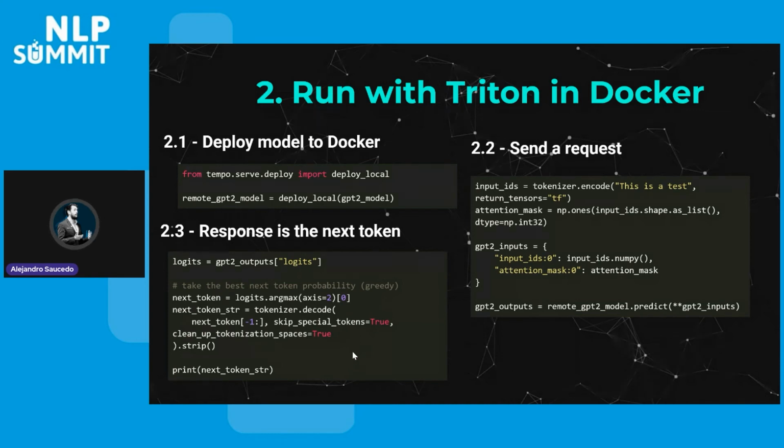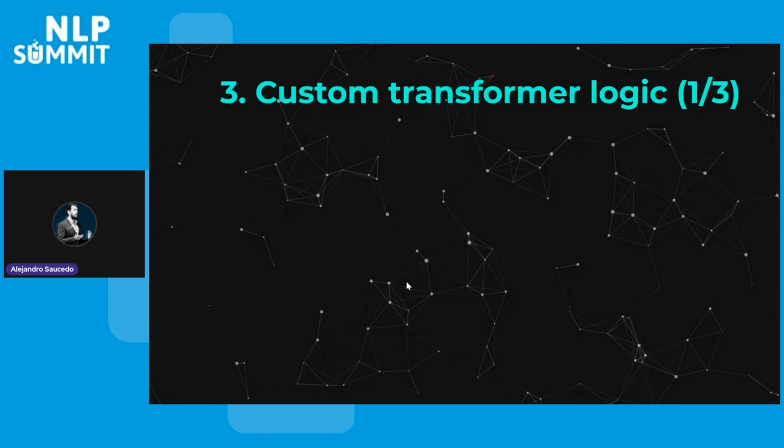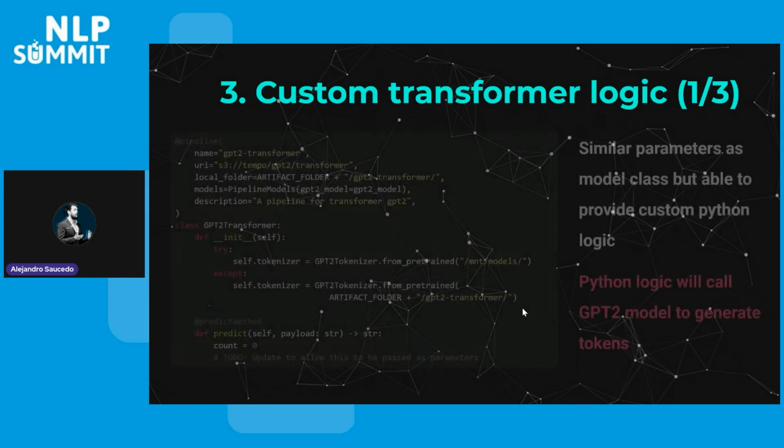Right now, you don't have to care too much about the logic. You just need to know that the next token generated for this is a test was the token off, right? And as you may already be thinking, the next step for us, now that we have this GPT-2 model deployed, is to generate the logic that will orchestrate the conversion to tokens, as well as the multiple token generation with the greedy approach, right? I hope this is all making sense. I think maybe this will become a little bit more intuitive once we show the custom transformer logic that is going to happen next.